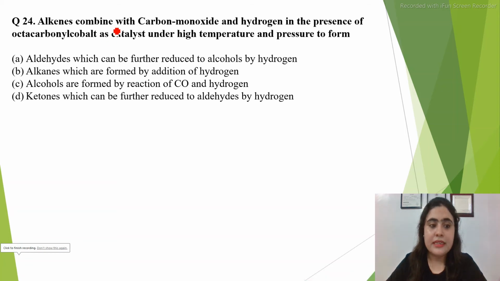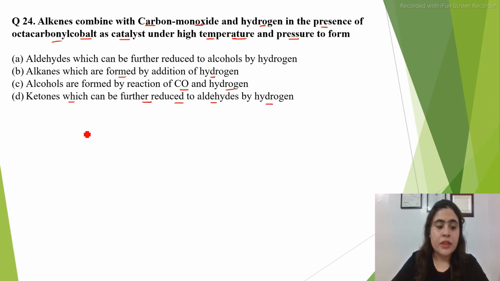Alkenes combine with carbon monoxide and hydrogen in the presence of octacarbonyl cobalt as catalyst under high temperature and pressure to form aldehydes, which can be further reduced to alcohols by hydrogen. Alkanes are formed by addition of hydrogen. Alcohols are formed by reaction of carbon monoxide and hydrogen. Ketones can be further reduced to aldehydes by hydrogen.